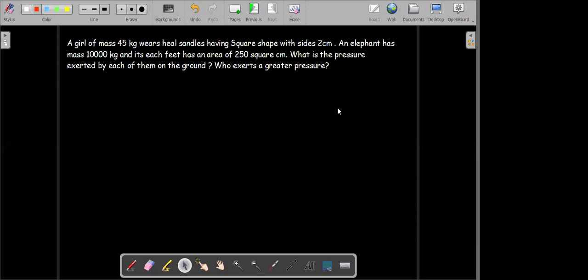Sir, yes. Sides 2 centimeter, meaning the area. She's wearing sandals, but we have to convert 2 centimeters into meters, no? Yes, everything has to be in meters.